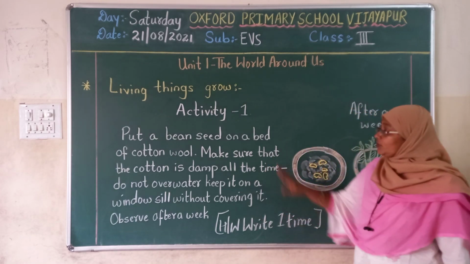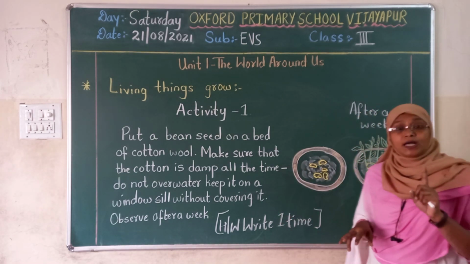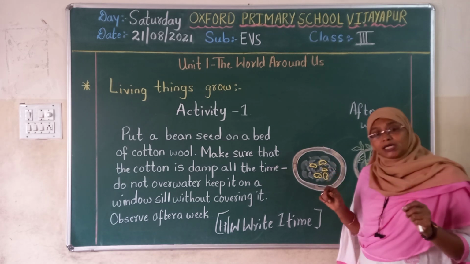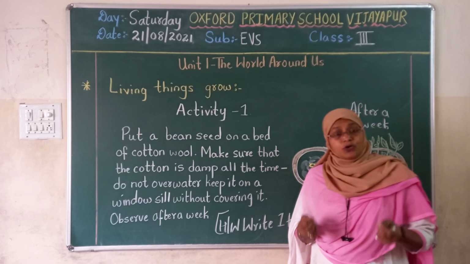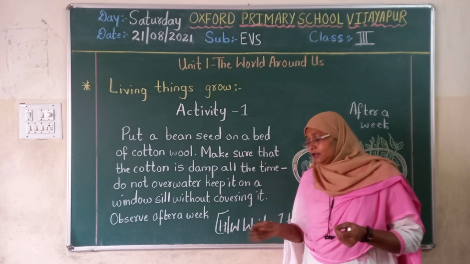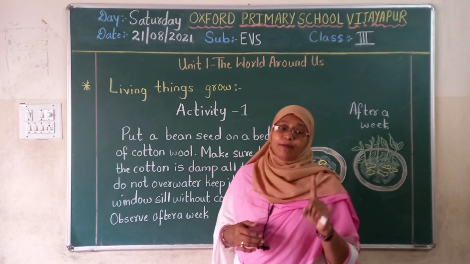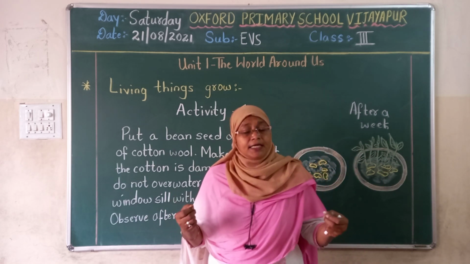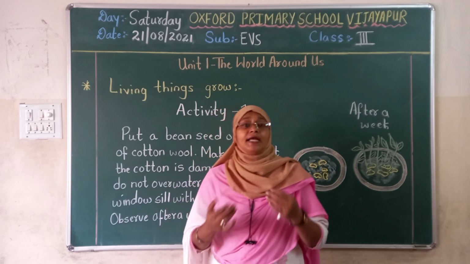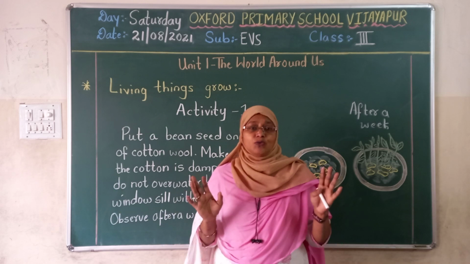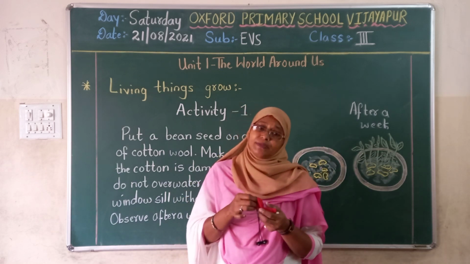So this is your homework. Write this activity, draw it, and children, learn to color it. See how the sheet color is and how the green sprouts are coming out. You have to draw it and color it. And do the activity, you will have fun. Even for the balloon activity, take a balloon, blow air in it, and see how its size grows. And let the air go out. What will happen? The balloon will come back to the same size.